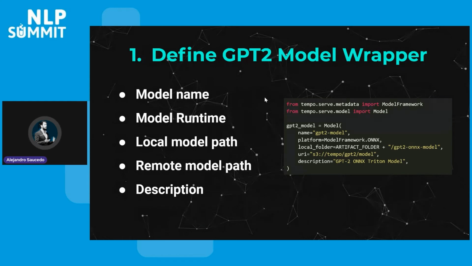Okay, so the first step, we define the GPT-2 model wrapper. What does that look like with Tempo? We basically just use the model class, and we are able to then just specify the model name.